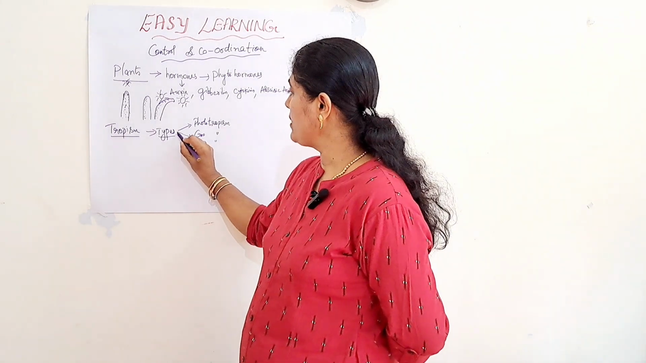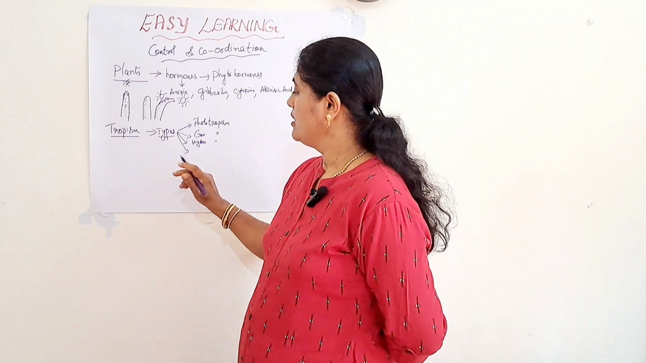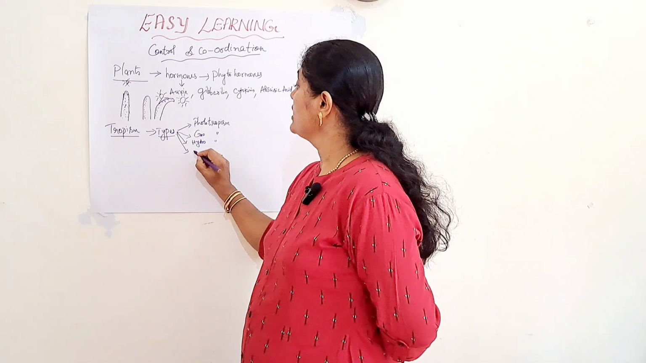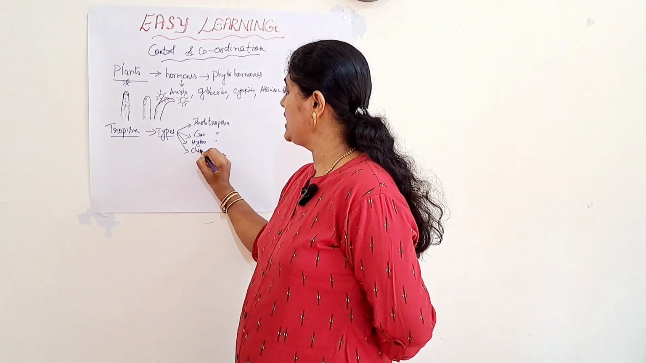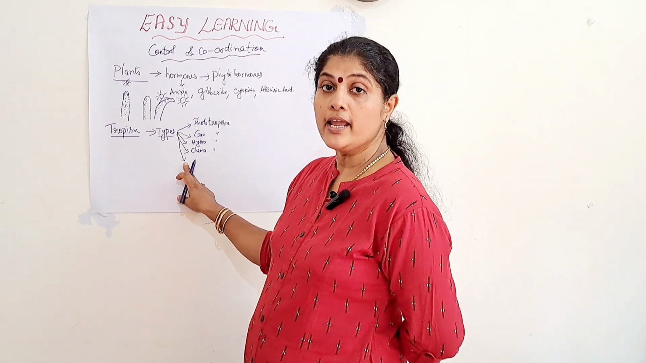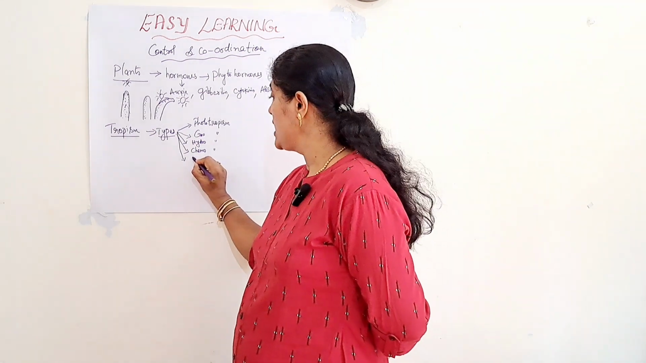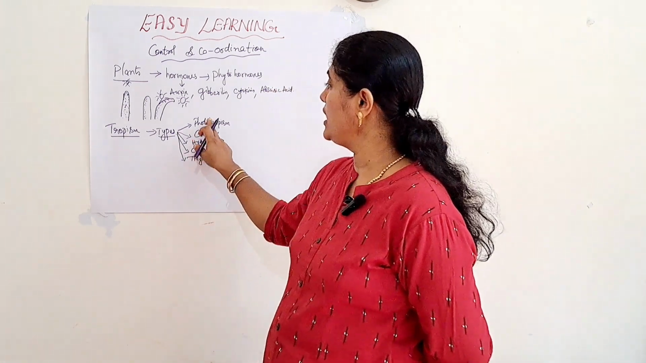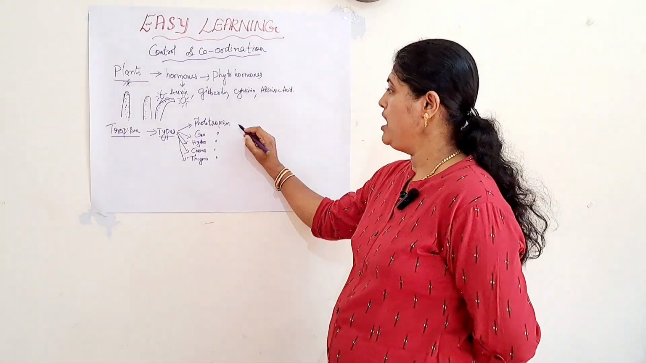The movement of the plant part in response to a chemical substance is known as chemotropism. And the movement of the plant part in response to touch is known as sigmotropism. So there are a total of 5 types of tropism.